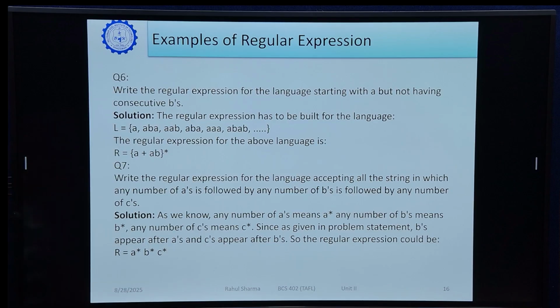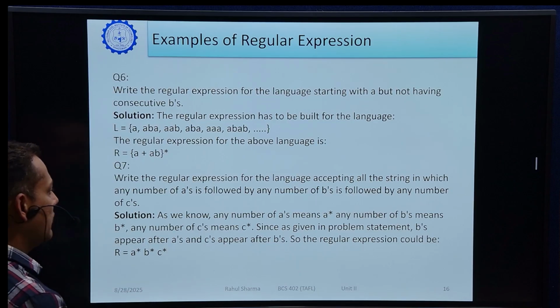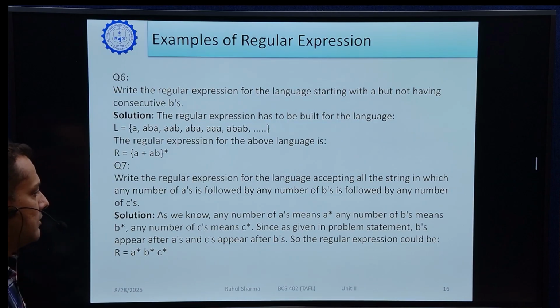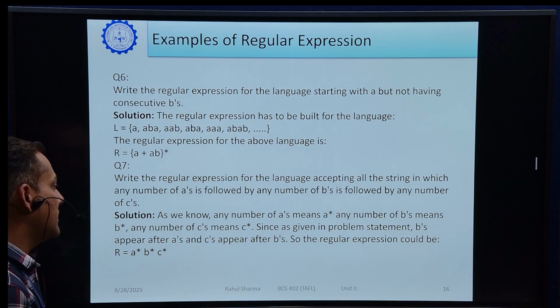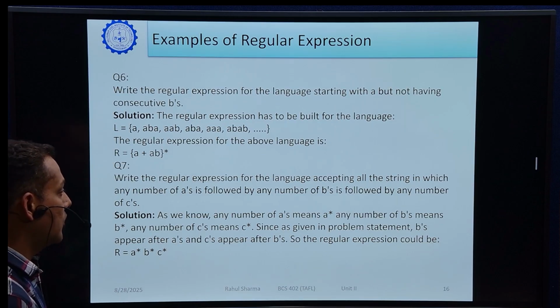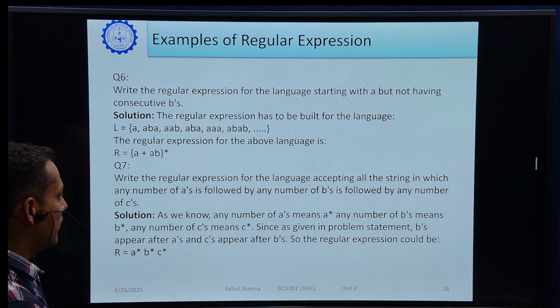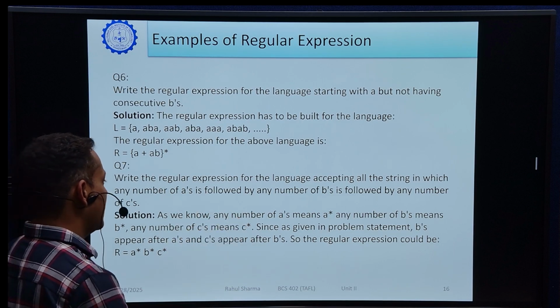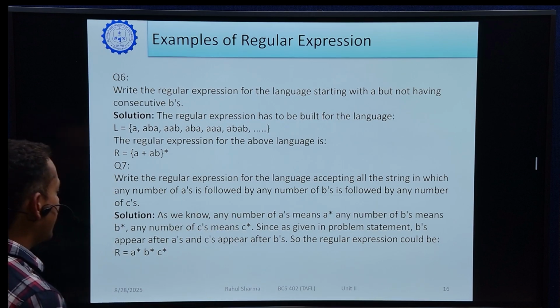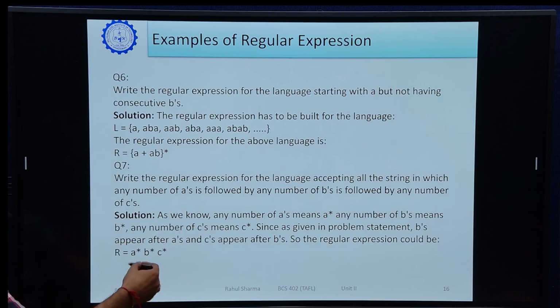And the last question is, you have to write a regular expression for the language accepting all the strings in which any number of A's is followed by any number of B's is followed by any number of C's. So it is very simple. We have discussed this previously for A and B. Here a third symbol is added, that is C. So what will we write? Any number of A, any number of B, any number of C.